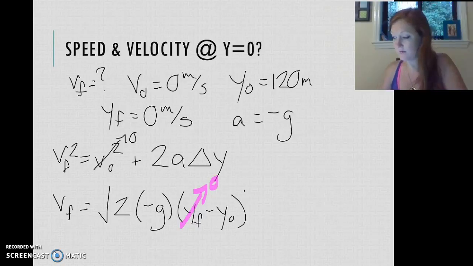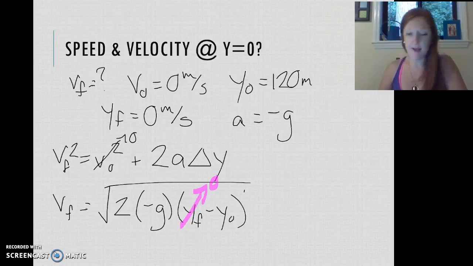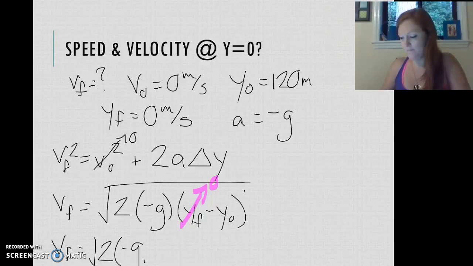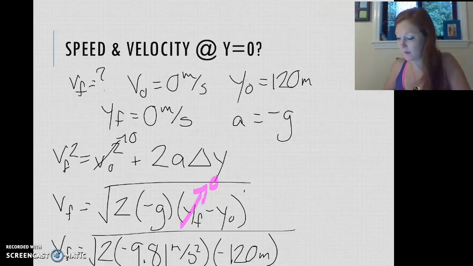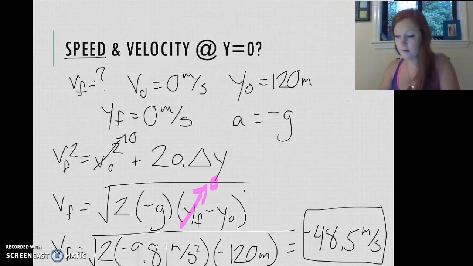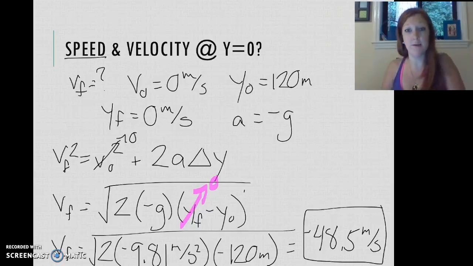So that's why when I eventually take the square root of this thing and I have a negative g, my y0 there, I'm also going to use a negative value for that. So you're going to be getting a positive value inside the square root. So you don't have to ever deal with any imaginary numbers. That shouldn't ever happen. In fact, if it does, you know you probably did something wrong. So when we solve that thing, we get a final velocity of negative 48.5 meters per second. And if we wanted our speed, that's just the positive value, the absolute value of our velocity, because this negative just says we're going downward.